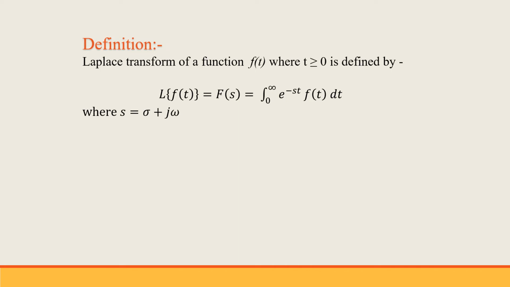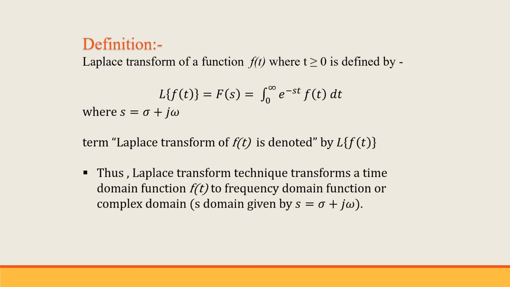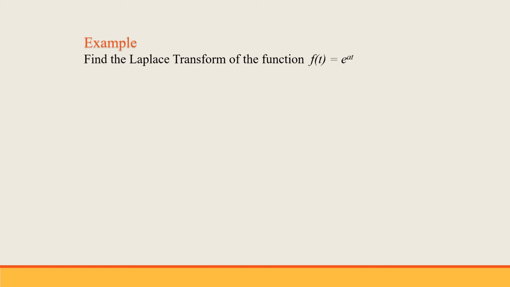Laplace transform of any function is denoted by capital L of that function, or by a function of s denoted by capital F(s). So, what a Laplace transform does is, it transforms a time domain function f(t) to an s domain function, also known as a frequency domain function, which is denoted by F(s). Here s is a complex variable which is equal to sigma plus j omega. Now let's do some examples which will clear the concept in a better way.